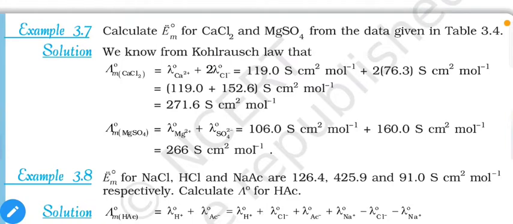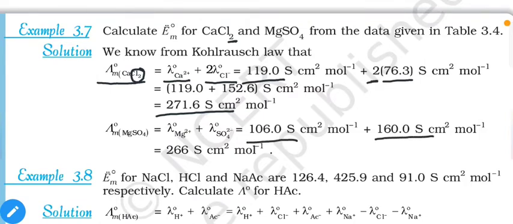So the limiting molar conductivity of CaCl2 is equal to the limiting molar conductivity of Ca2+ plus 2 multiplied by the limiting molar conductivity of Cl-, because we have 2 Cl- in 1 mole of CaCl2. So for Ca it is 119 and for Cl it is 76.3 multiplied by 2, because we have 2 ions of Cl. So overall for CaCl2 it is 271.6 limiting molar conductivity. Similarly for MgSO4, the value of Mg2+ and the value of SO4 2-, and it will be 266.